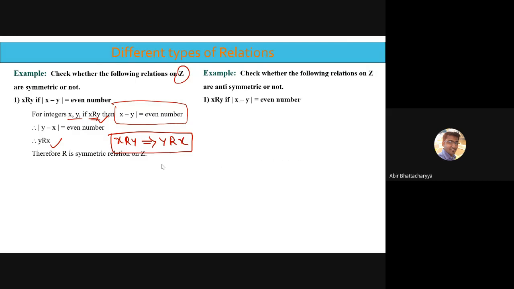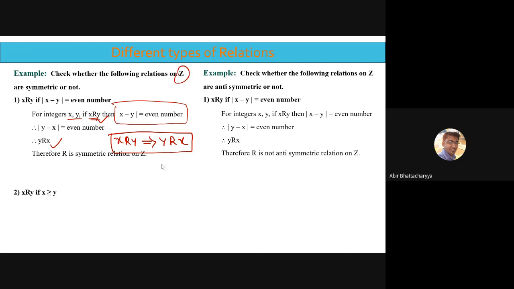Similarly, for antisymmetry, it is the same question. If you check whether it is antisymmetric or not, what is going to be the answer? Same type, same steps to follow. Mod of x minus y is an even number, where x, y belong to integers. X related to y, mod of x minus y is an even number. It also implies mod of y minus x is an even number. It is not possible for mod of y minus x to be an odd number. So y is related to x. So R is not antisymmetric.